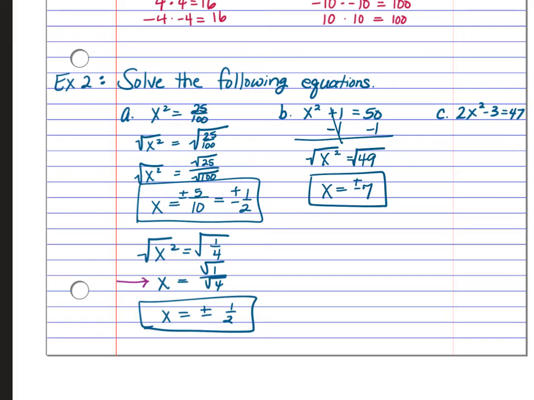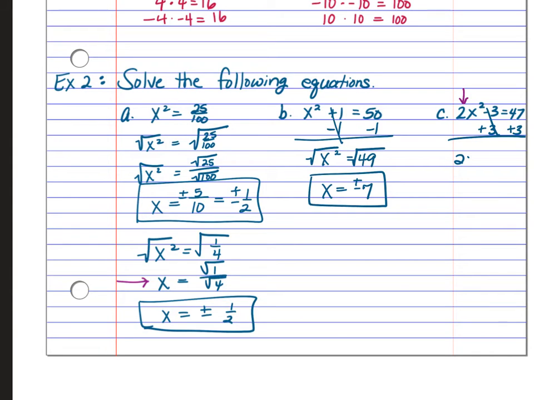Letter C, we need to get x by itself, so we need to get rid of the exponent 2, the coefficient 2, which is this one right here. We also have to get rid of the 3. So just like you would solve all other equations, we're going to add 3 to both sides first.